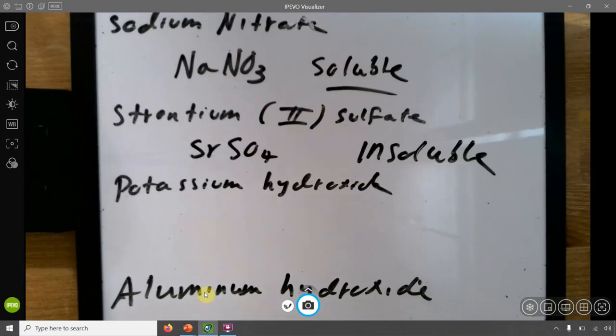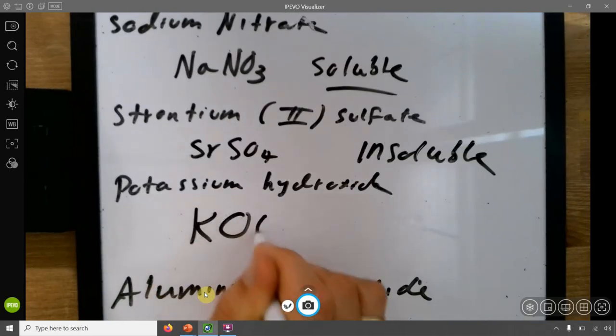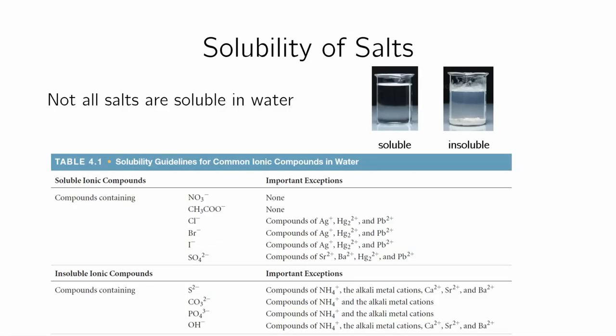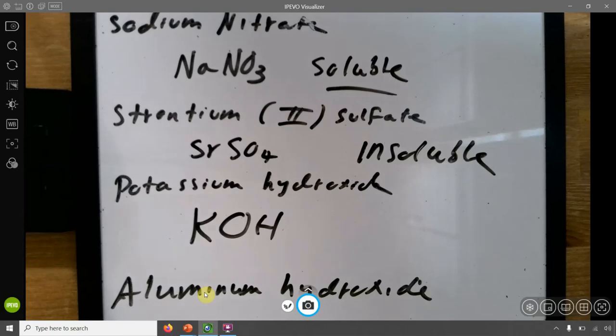Potassium hydroxide. Potassium is K, hydroxide is OH. Potassium hydroxide, well, that's going to be soluble because all hydroxides are insoluble unless they're with group 1A or ammonium, and calcium, strontium, barium. And potassium is indeed group 1A, and so KOH is soluble.